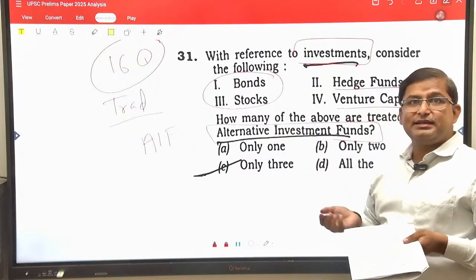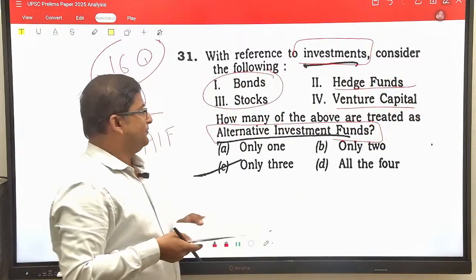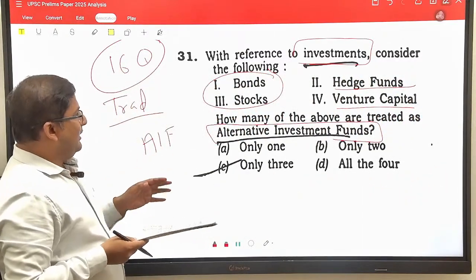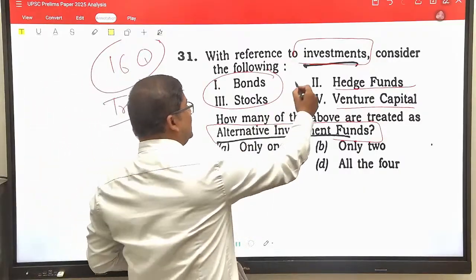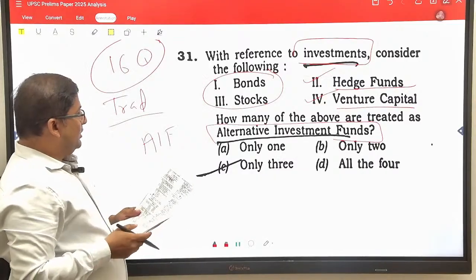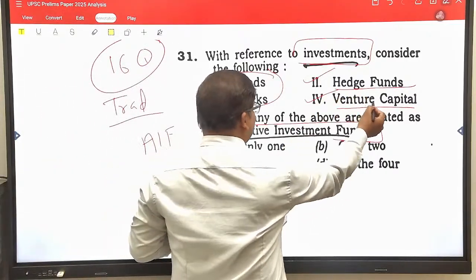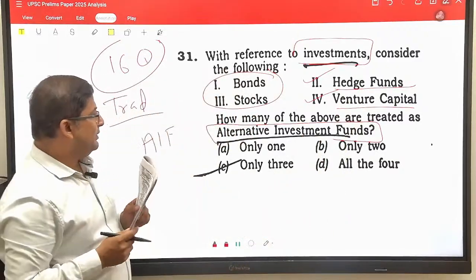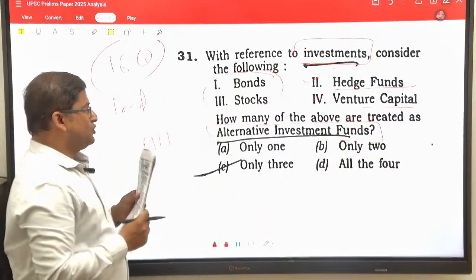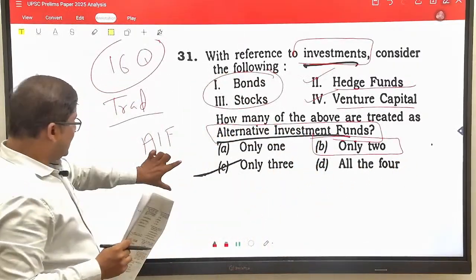There are many categories of alternative investment fund which I have taught you in the class also. So their alternative investment fund will be hedge fund as well as venture capital fund. So according to me, only 2 are correct. Hedge fund and venture capital fund are the alternative investment fund. So answer would be only 2. Now come to the next question.